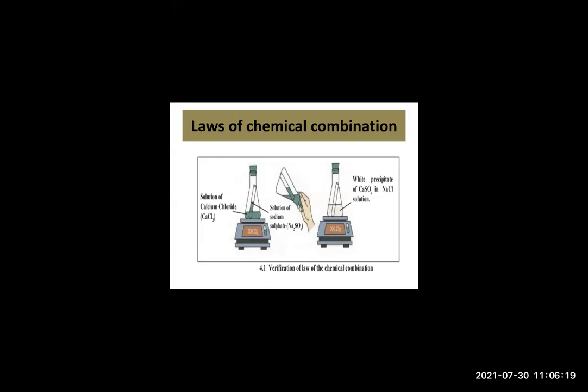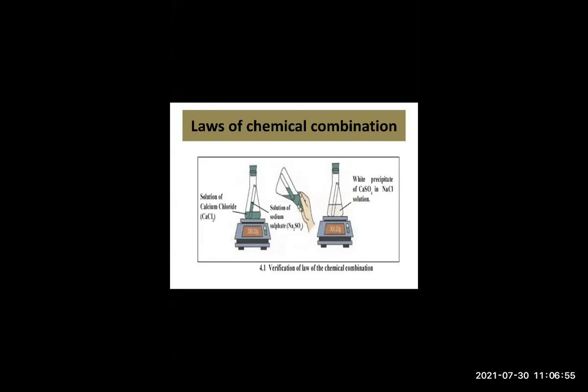In this way, many scientists like Dalton, Thomson, Rutherford, they all studied about the structure of substances and the atom. And what they discovered? They discovered the laws of chemical combination. Correct? So scientists could then write the molecular formula of various compounds. After doing this, they wrote the formula. Just now you told me the molecular formula of salt, NaCl, water, H2O.